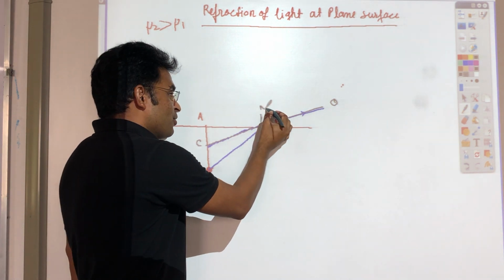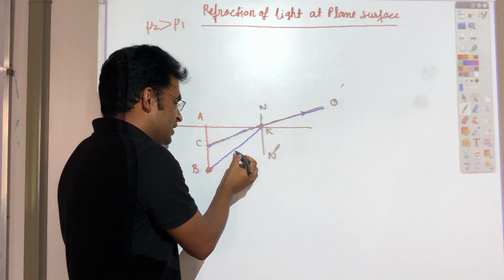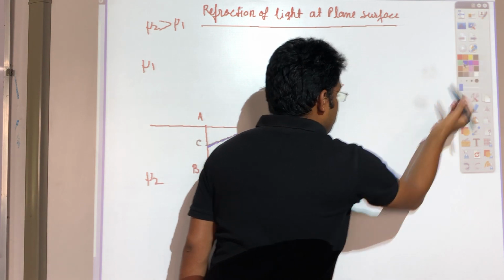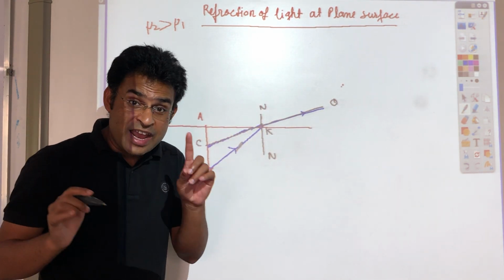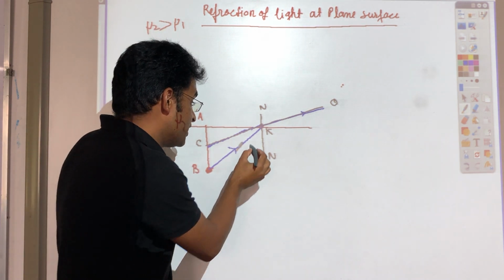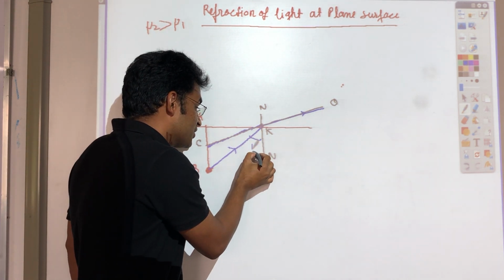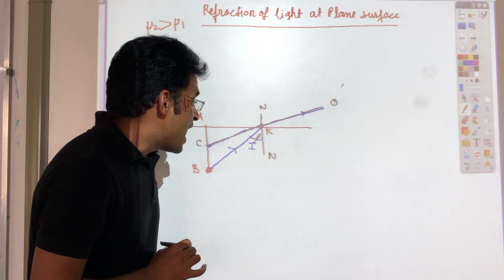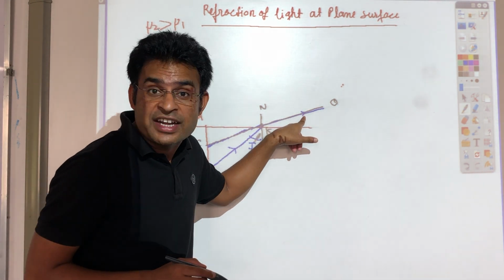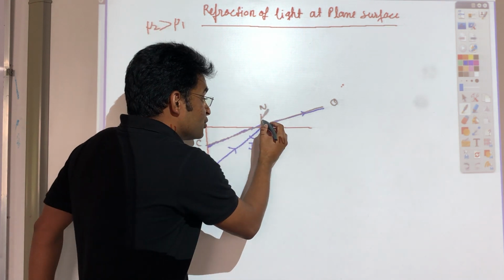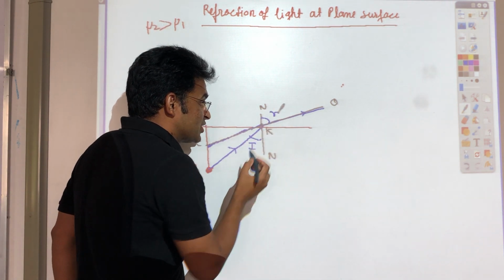This line is normal, this one is normal, and this one is the incident ray. This blue line is the incident ray, and we know the angle between the incident ray and the normal is called the angle of incidence. And the angle between the normal and the refracted ray, if you see, this is the refracted ray and this one is the normal, is called the angle of refraction.